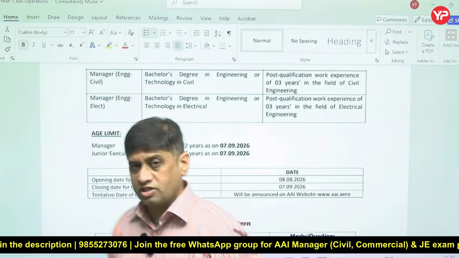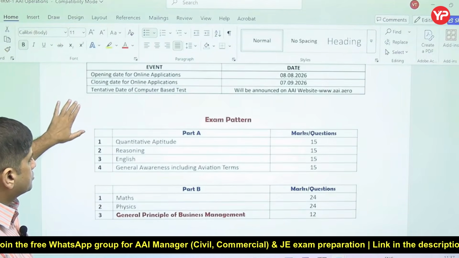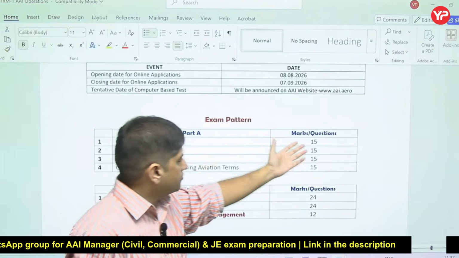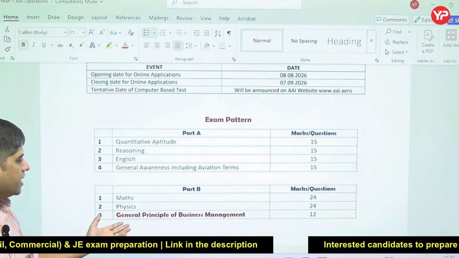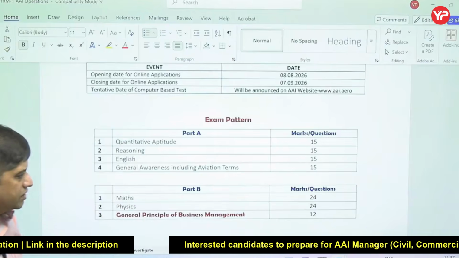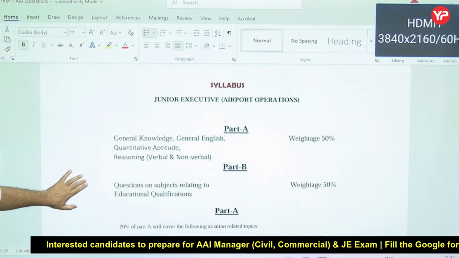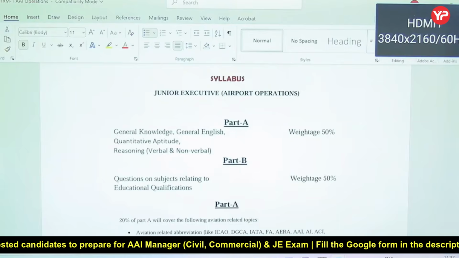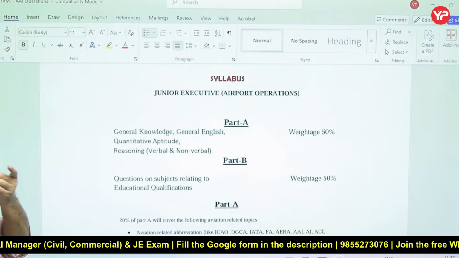So just prepare this particular topic with mentors of YourPedia, and this is the pattern. In paper 1 you have 60 marks, paper 2 60 marks. There is math, physics, and general principle of business management. In this general principle of business management, we are doing human resource management as one of the topics. This is the syllabus which is provided to you, airport operations.